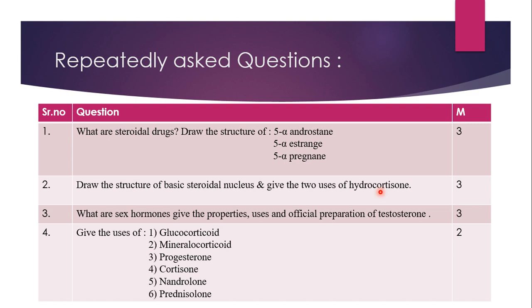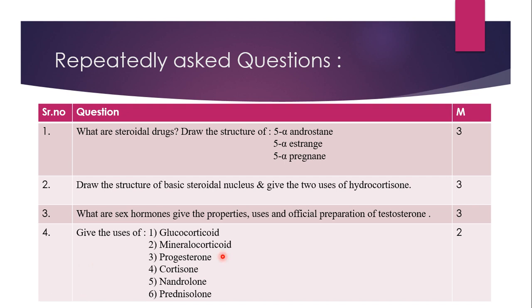Then cortisone is again a glucocorticoid. Nandrolone is again a sex hormone. Then prednisolone, if you look into the categories, is also a glucocorticoid. So prednisolone and cortisone, all these are in the glucocorticoid category. Similar uses will come, but it is asked in a different way in the examination.